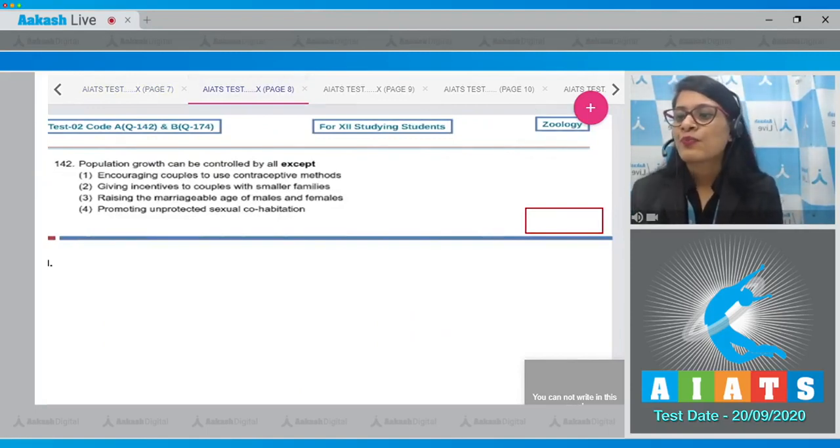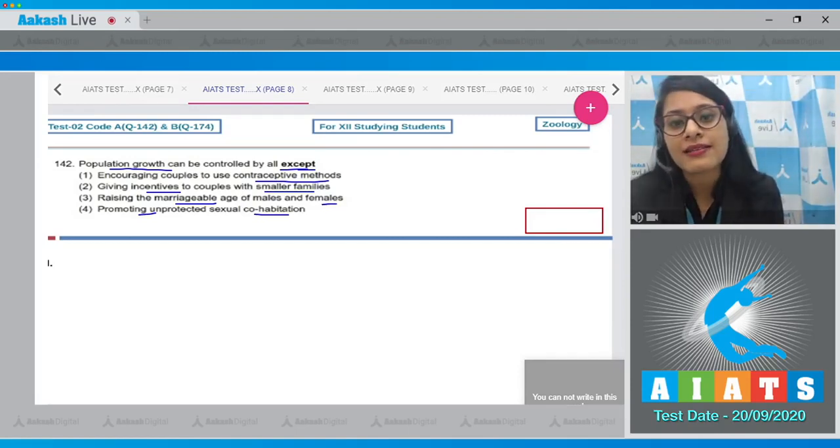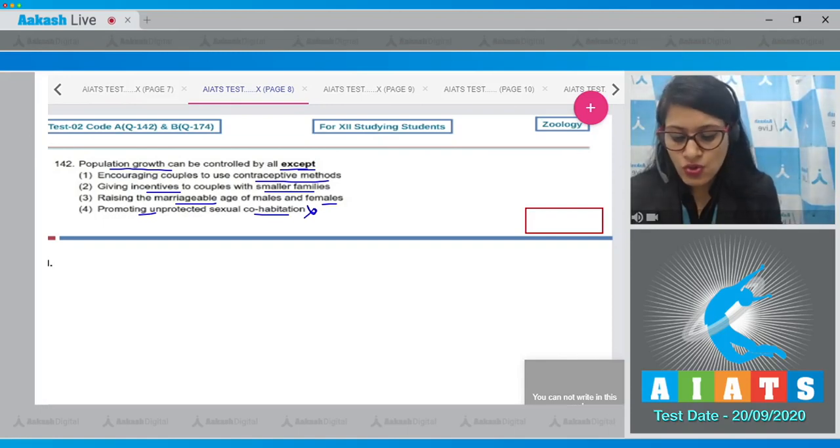Question 142. Population growth can be controlled by all except, and the options given are encouraging couples to use contraceptive methods, giving incentives to couples with smaller families, raising the marriageable age of males and females, and the last option is promoting unprotected sexual cohabitation. And because unprotected sexual cohabitation will lead to more pregnancies, hence it encourages population growth. So this cannot control population growth. So this is a correct answer to our question.